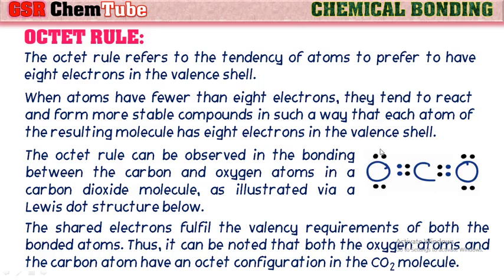If we observe the carbon dioxide molecule, in between, first oxygen atom has 6 valence electrons, whereas carbon has 4 valence electrons. When these two oxygen atoms combine with carbon, oxygen after bonding is getting octet configuration here. In the same way, this oxygen atom is also getting octet configuration. At the same time, carbon is also getting octet. Thus, after the bond formation, atoms get octet configuration.